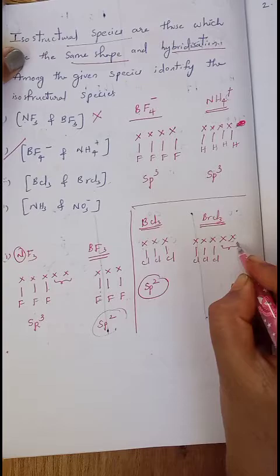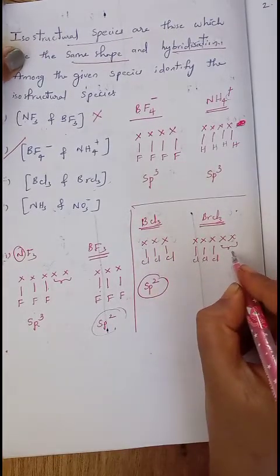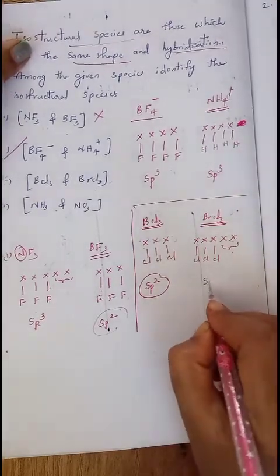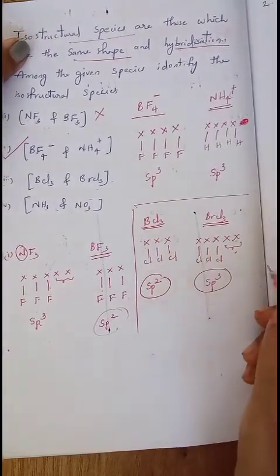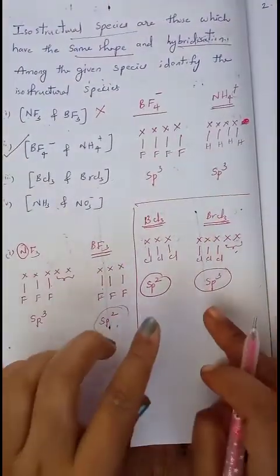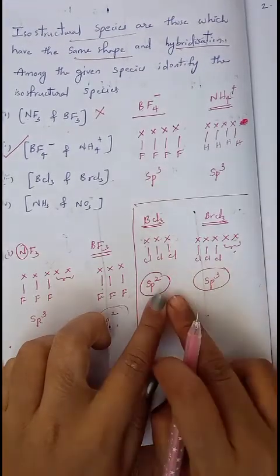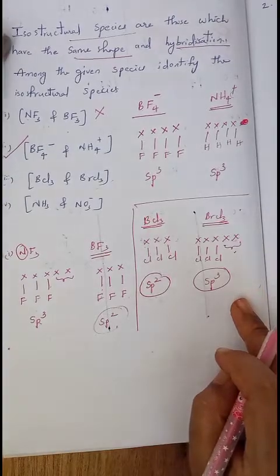The total number of electron pairs is 1, 2, 3, 4. To accommodate these 4 pairs, it needs 4 hybrid orbitals, which is possible with sp3. But here one is sp2 and the other is sp3, so they do not have the same hybridization, that's why these are not isostructural.